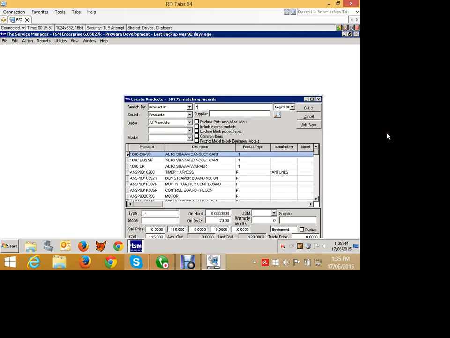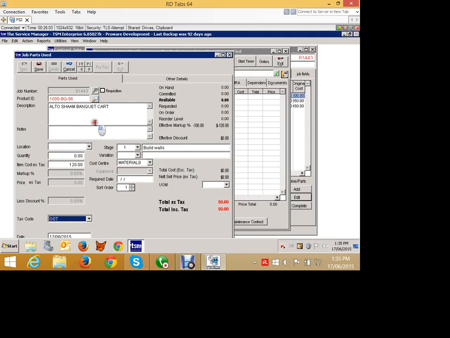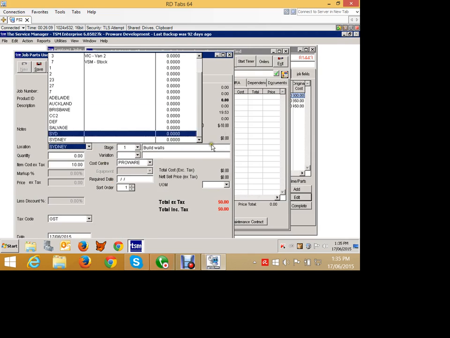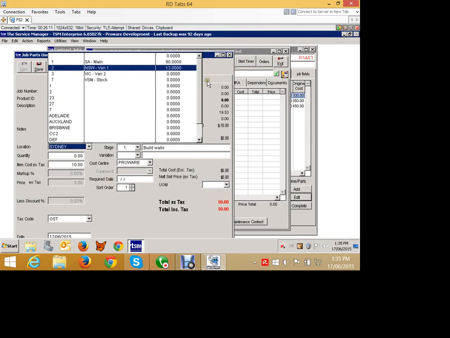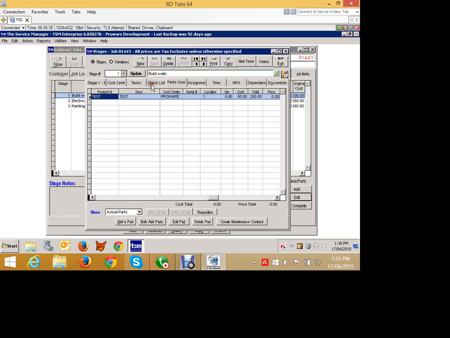I'll make it a test. Okay, so we've got a test, which is fine. And what we're going to do is we're going to use 5 of these, and it's going to cost us, let's say, $50 a piece, something like that. And we're going to save that. Now remember, this was a fixed price job, so there's no sell prices involved with adding the parts because it's a fixed price job. But we are accumulating the costings.